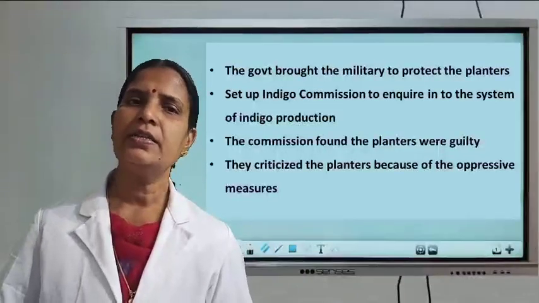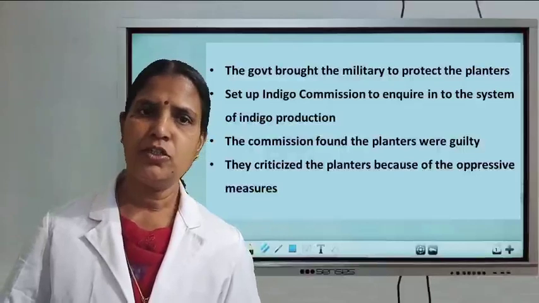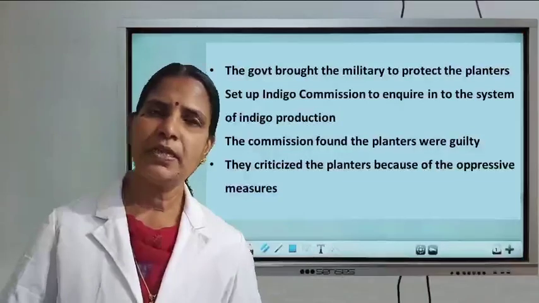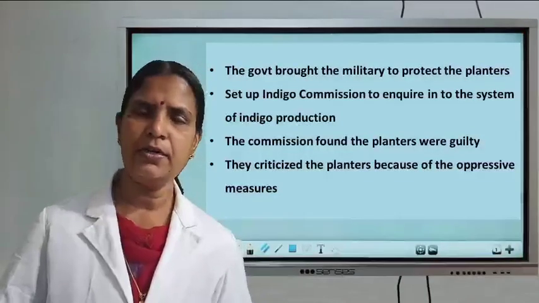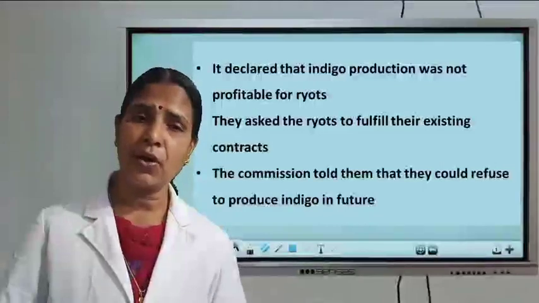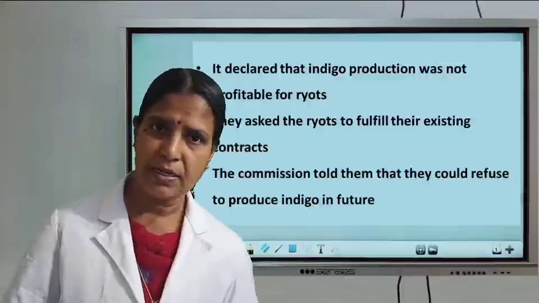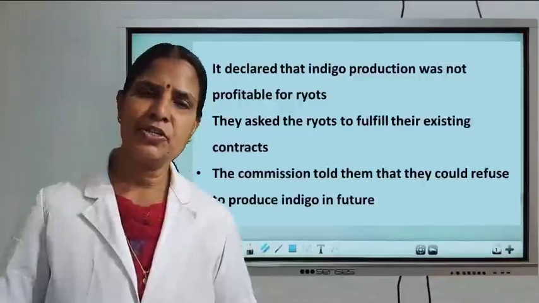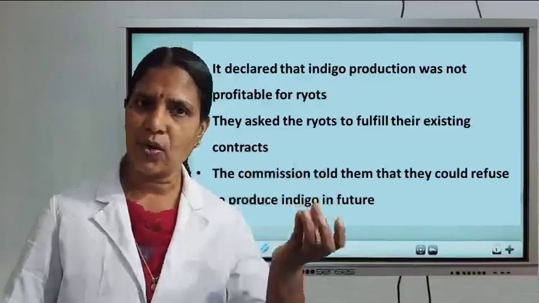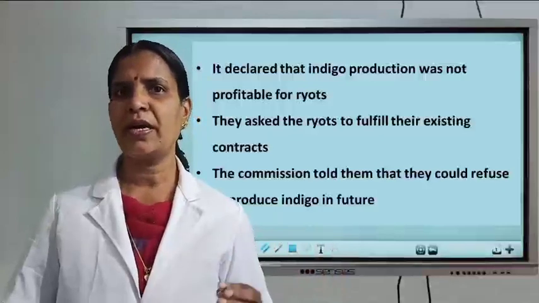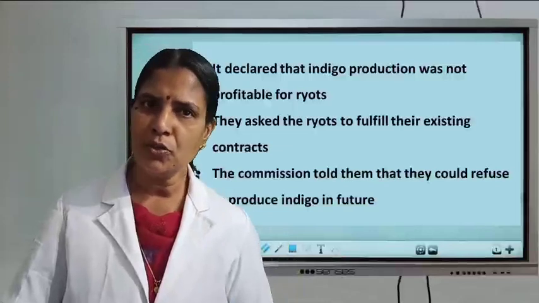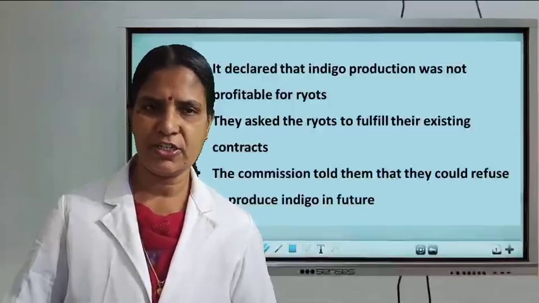And then they set up an Indigo Commission to inquire into the indigo system in India. The commission reported that the indigo system was so oppressive and that the peasants were not getting any profits from it. Clear? Understood? And the commission asked the peasants to continue the contracts they had already made and to continue the cultivation. Then in future, they did not need to engage in indigo cultivation.